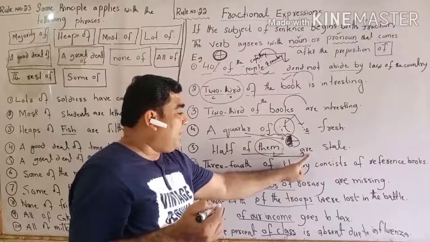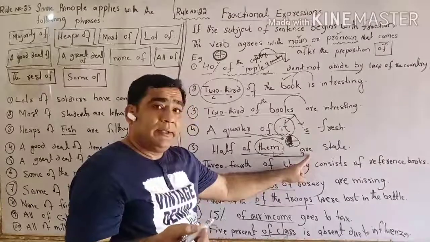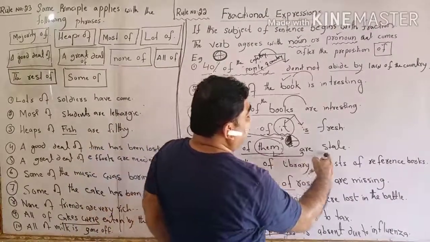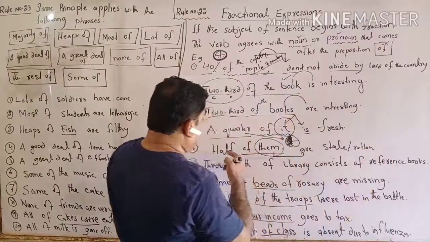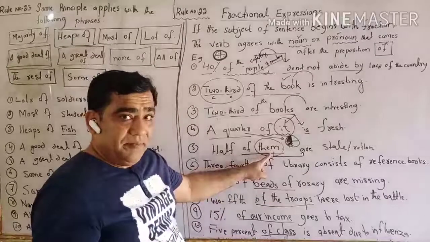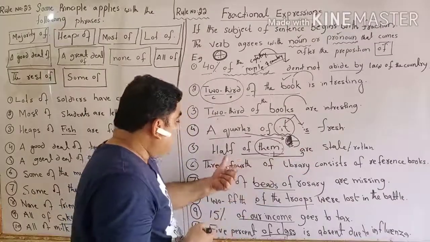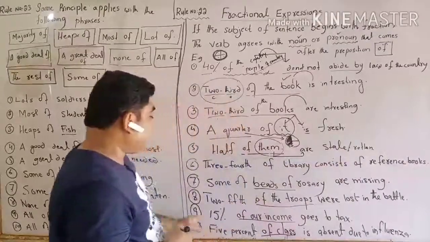That's why we are putting a plural verb over here. Half of them are stale, maybe rotten. These are apples, or anything that is edible. Half of them are stale or rotten.